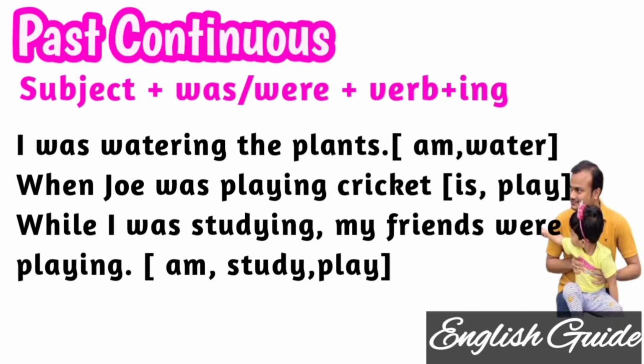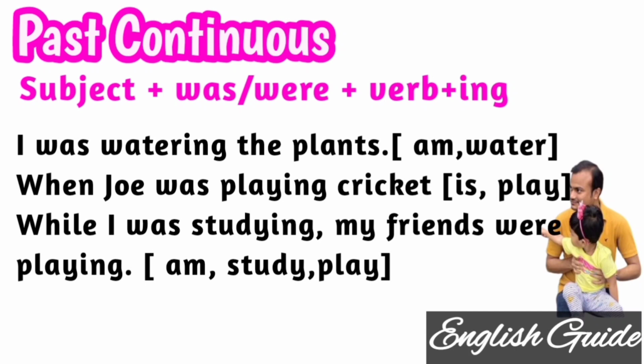Let's go to some examples, it will be clearer for everyone. So I was watering the plants. I was, it is the past form of the auxiliary verb am, and watering is the verb water plus ing. So I was watering the plants when Joe was playing cricket.